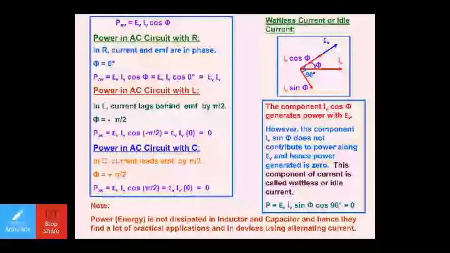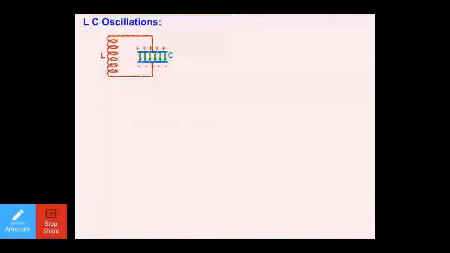One thing needs to be clear: which type of circuit should we not use with AC? Resistive circuit. Which type of circuit should we use with AC? Inductive and capacitive circuits. This is why in most of the appliances we use at home, we find inductive and capacitive circuits. So be very clear: inductive and capacitive circuits are beneficial with AC, and the resistive circuit is not. Furthermore, LC oscillation, dear students,